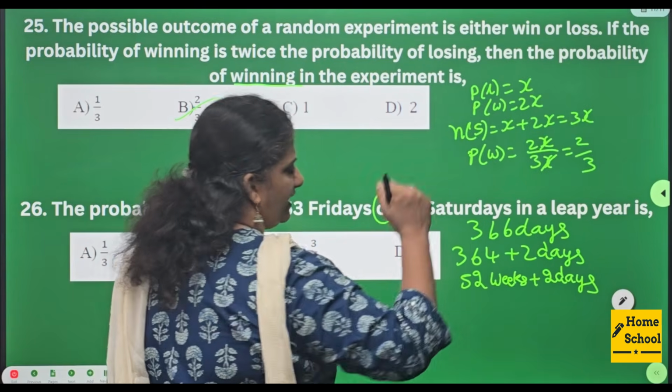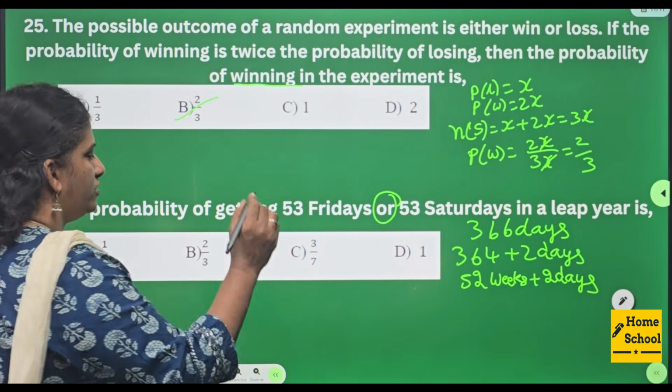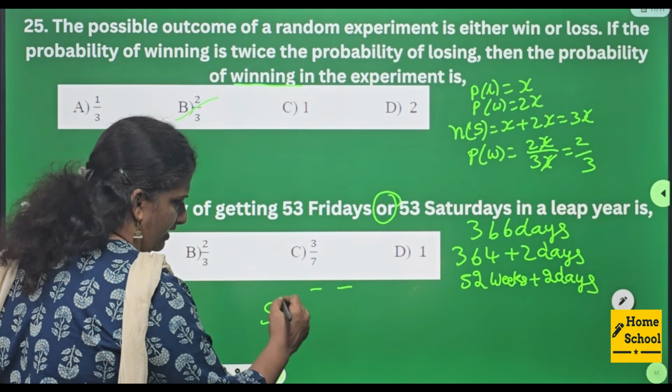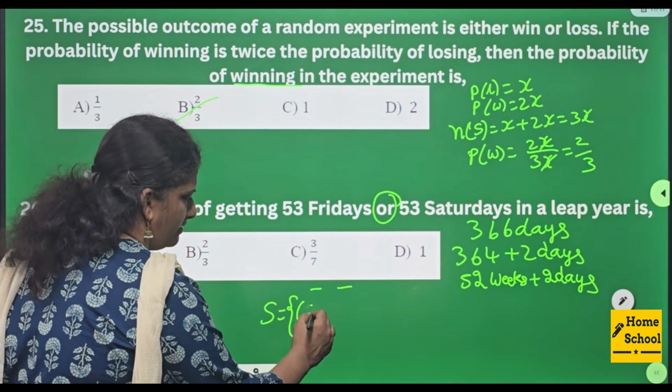Now our problem deals with these 2 days. So for those 2 days, what are all the sample spaces I can fill here? Observe properly.